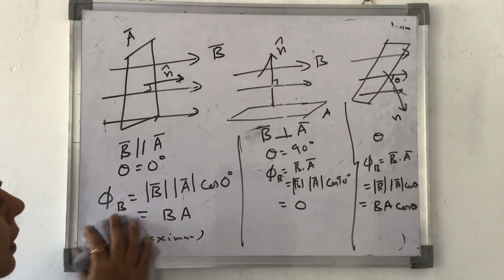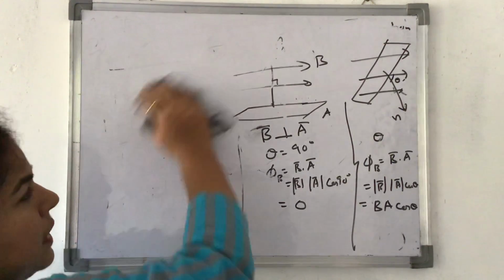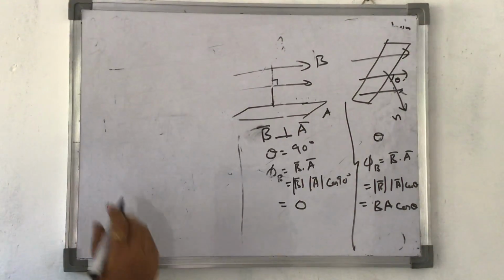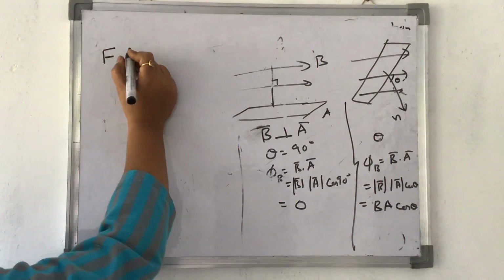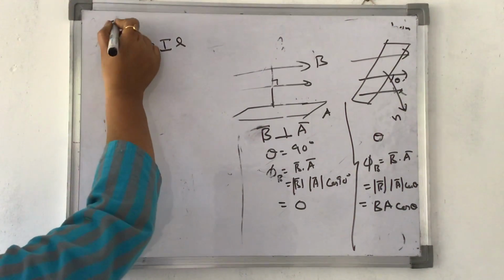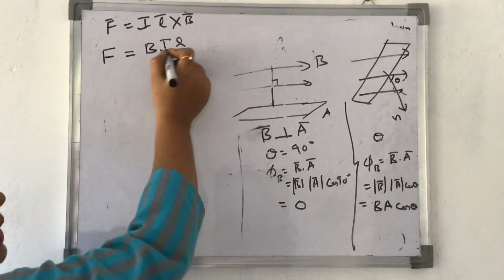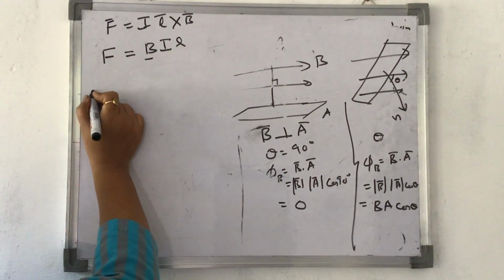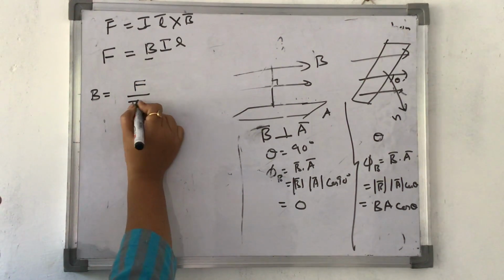How to find out the dimensional formula? It becomes very difficult to learn the dimensional formula of such big quantities. But let's see. In the previous chapter we have done the formula F is equal to BIL, or I will say it was F is equal to IL cross B. I want to find out the dimensional formula of B. So B is equal to F by IL.